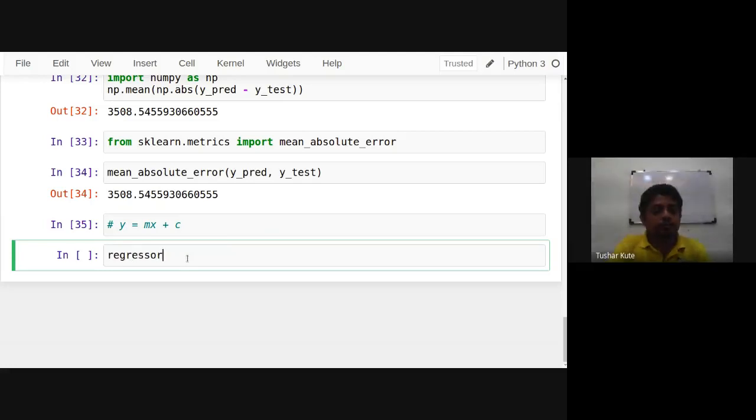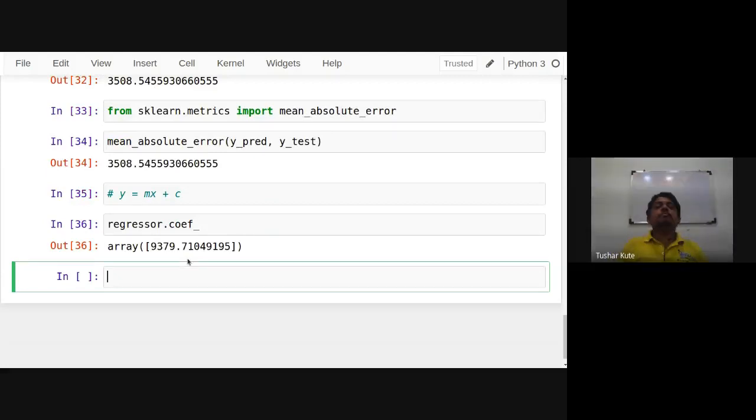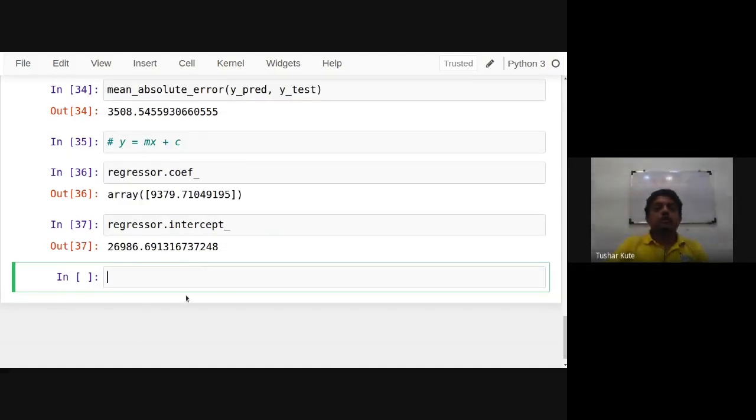The value of m in this case is the coefficient, this one. This is the value of m. And what's the value of c? The y-intercept, intercept underscore c. This is the value of the intercept. By using this coefficient and intercept, it is calculating the result.